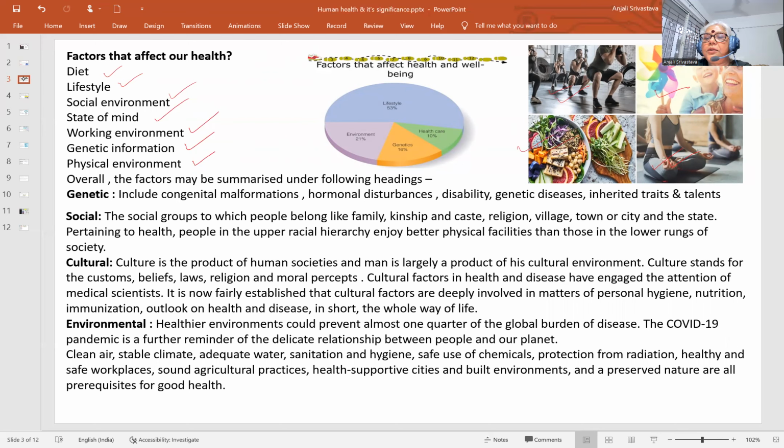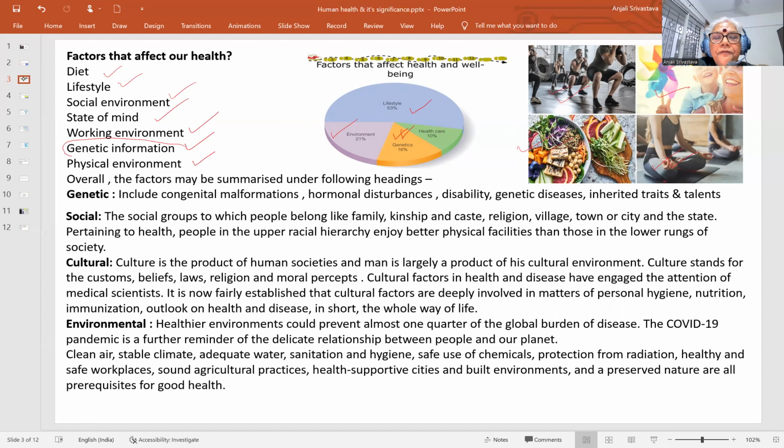Now, the observation is that lifestyle affects 53% of health, or healthiness depends upon lifestyle, then 21% on environment, then genetics. This is a very important part.